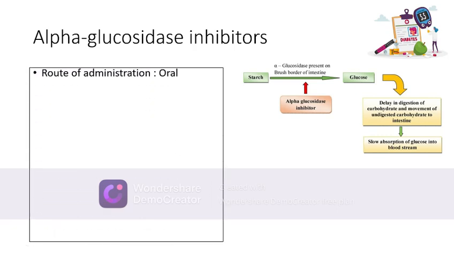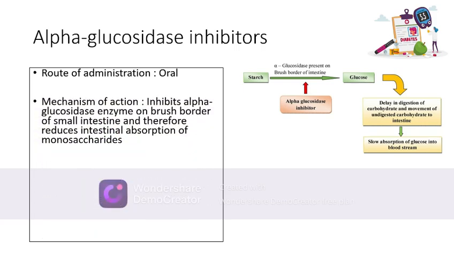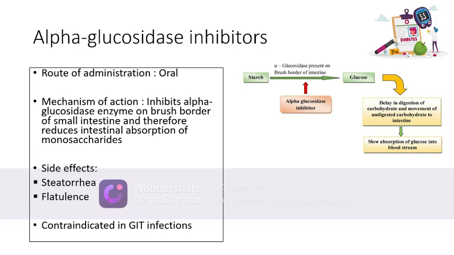The route of administration of these drugs is oral. The mechanism of action, as has already been mentioned, is that it inhibits the alpha glucosidase enzyme and therefore reduces the intestinal absorption of monosaccharides like glucose. And the side effects include steatorrhea and flatulence caused due to undigested carbohydrates in the intestine. Therefore, these are contraindicated in the presence of a gastrointestinal tract infection.